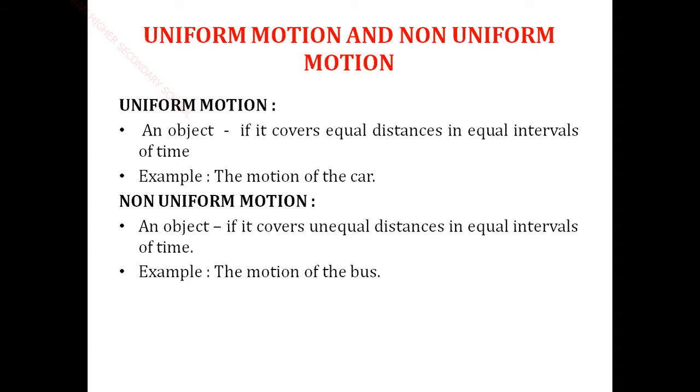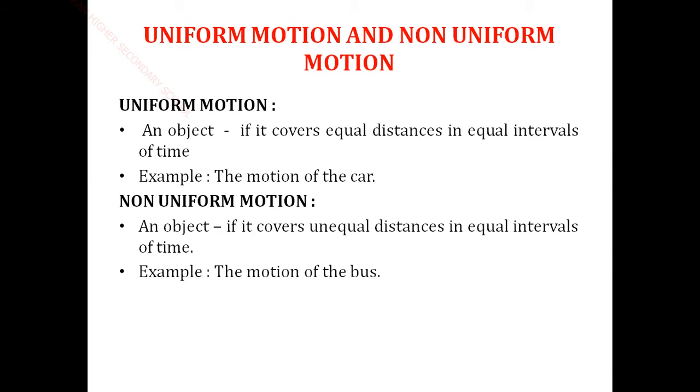So the specific definition: an object is said to be in uniform motion if it covers equal distance in equal intervals of time. The example is the motion of the car. This is the example for uniform motion. Next, non-uniform motion.